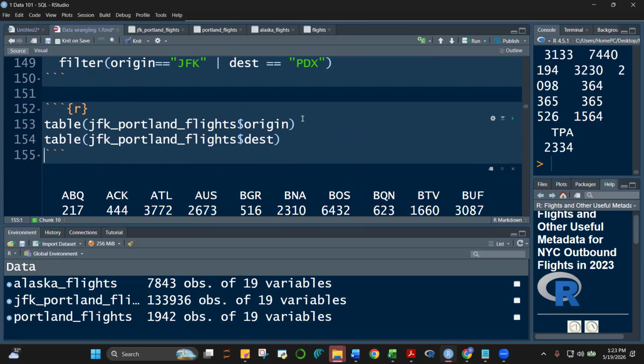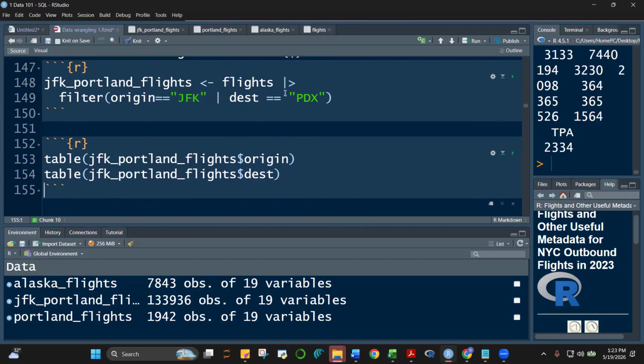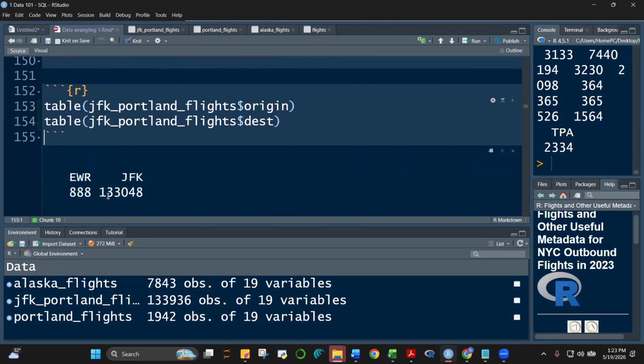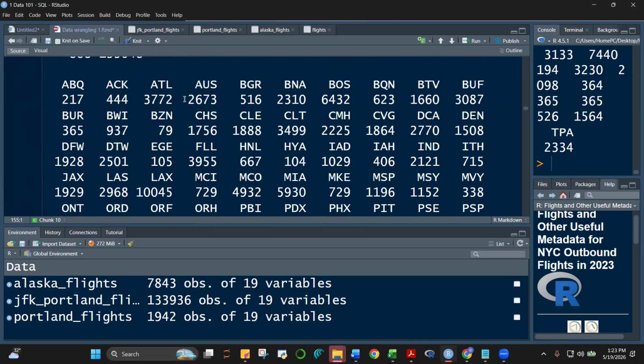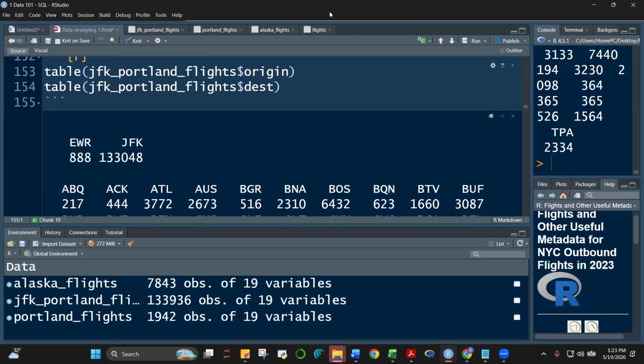Bakit ang sabi natin if you filter si destination PDX tapos si origin JFK lang, bakit merong Newark sa origin tapos merong ang daming iba sa destination? Okay, why do you think that's so, class? Can somebody answer, please? May sinagot si Rowan. Rowan, can you please explain?